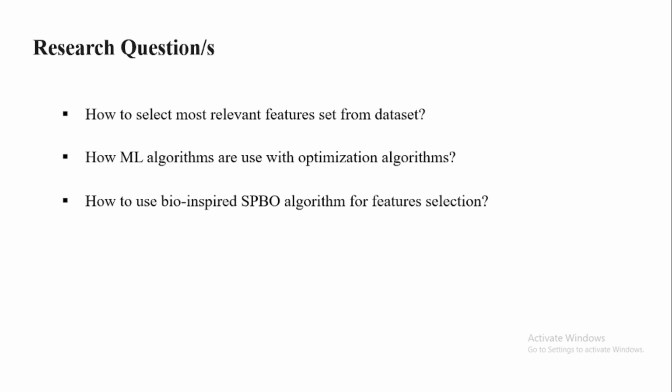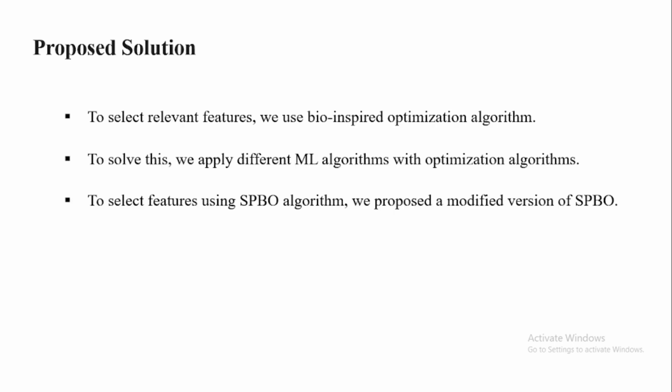When we started our research, our questions were how to select the most relevant feature set from a data set, how machine learning algorithms are used with optimization algorithms, and how to use the bio-inspired SPB algorithm for feature selection. We try to propose a solution to select relevant features.